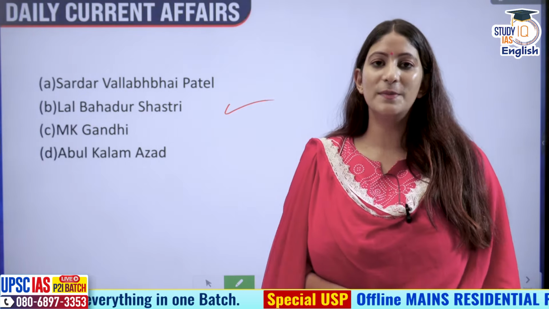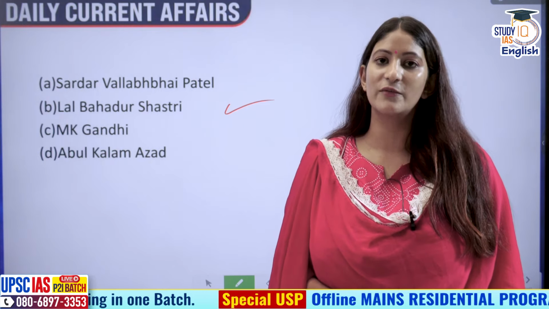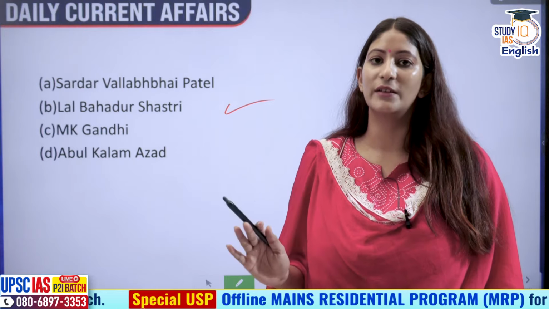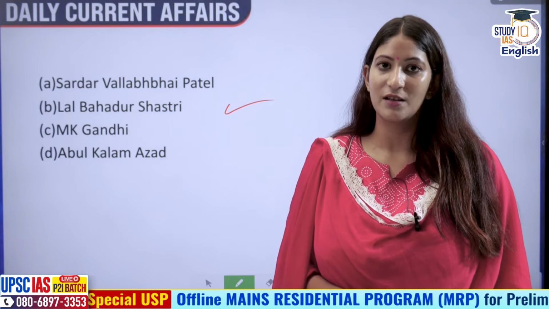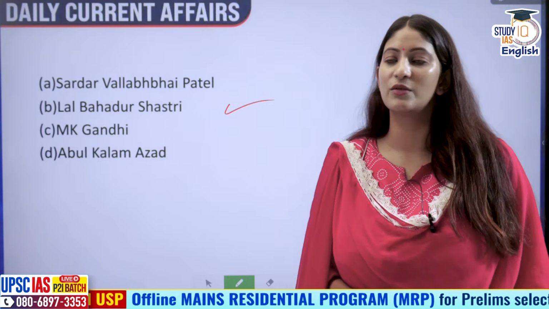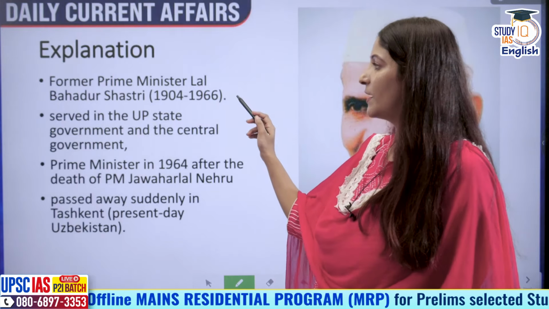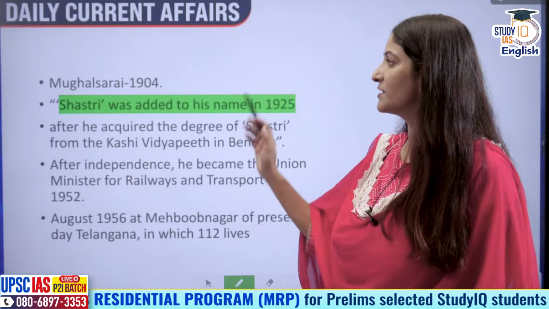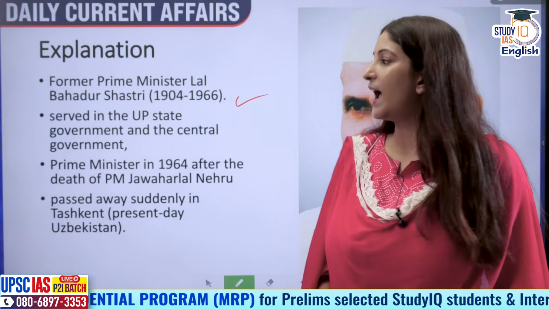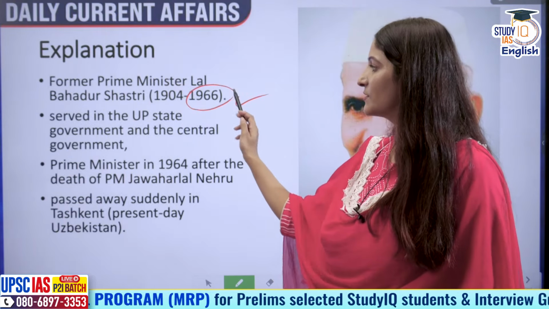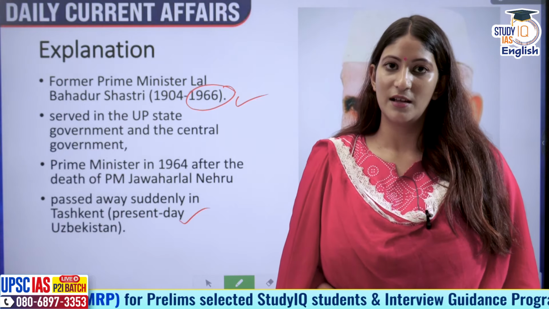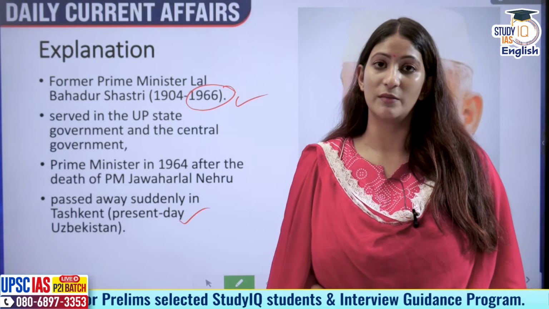Many of you may not know it, but on 2nd of October, Mahatma Gandhi ji's birthday falls along with Lal Bahadur Shastri ji's. So that is why this question is a tribute to him. Former Prime Minister Lal Bahadur Shastri ji was born in Mughal Sarai in 1904, and he died under mysterious circumstances in Tashkent, which is present-day Uzbekistan. His death is shrouded in mystery.